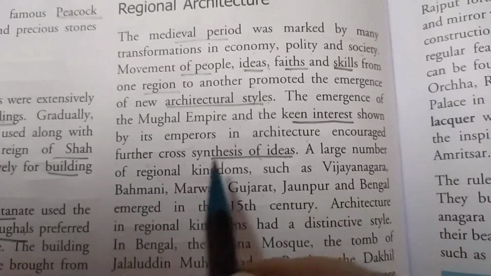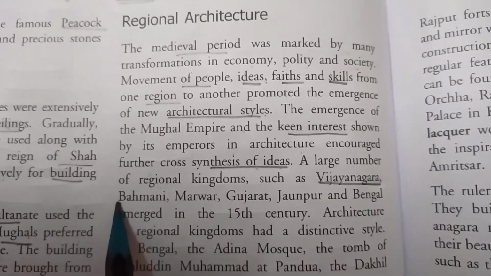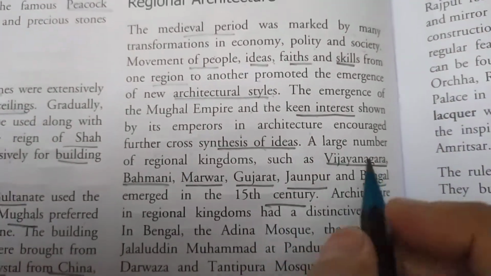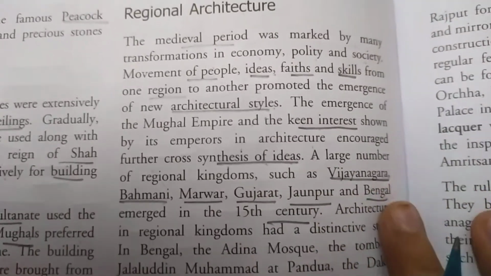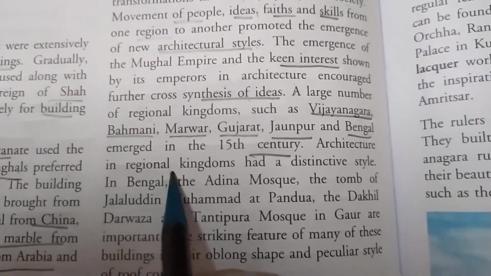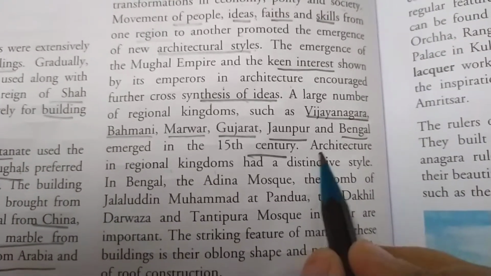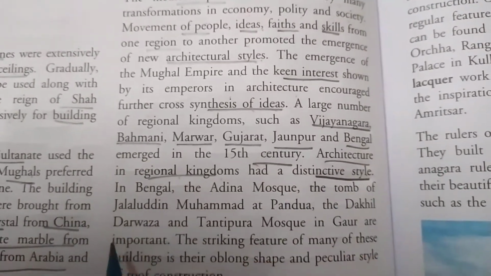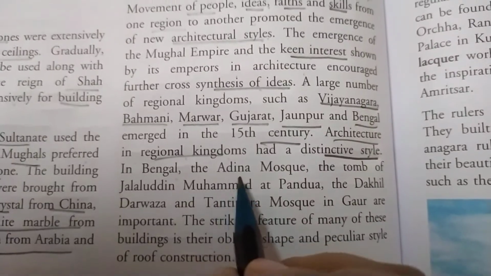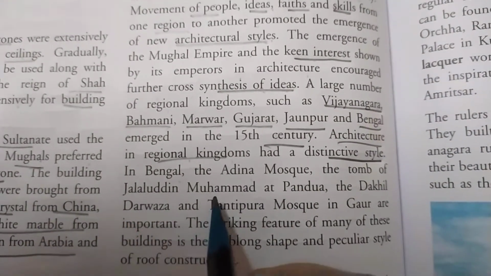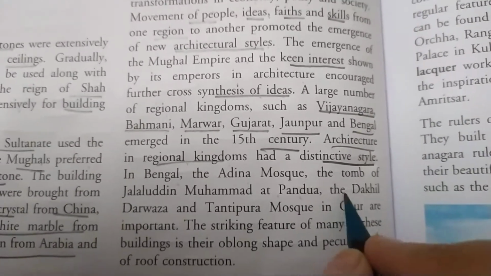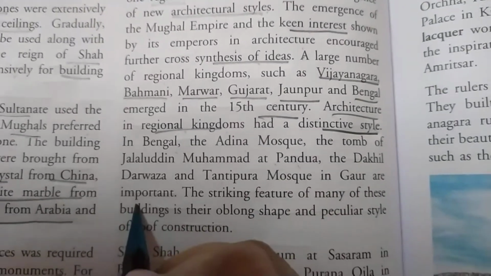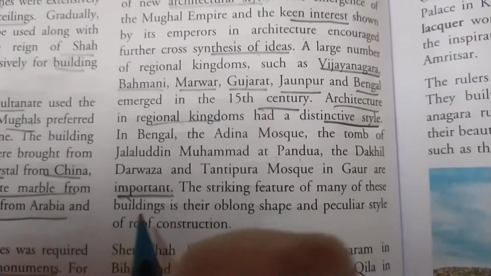A large number of regional kingdoms such as Vijayanagara, Bahmani, Marwar, Gujarat, Jaunpur, and Bengal emerged in the 15th century. Architecture in regional kingdoms had a distinctive style, that means according to the areas, they had different styles of making monuments. In Bengal, the Adina Mosque, the tomb of Jalaluddin Muhammad at Pandua, the Dakhil Darwaza, and Tantipura Mosque in Gaur are important.